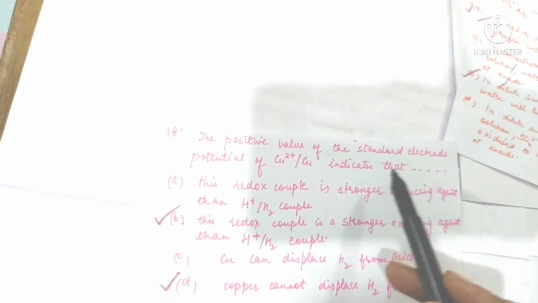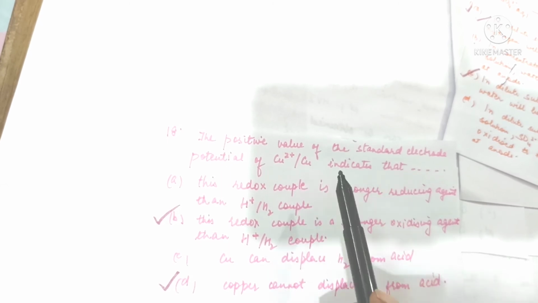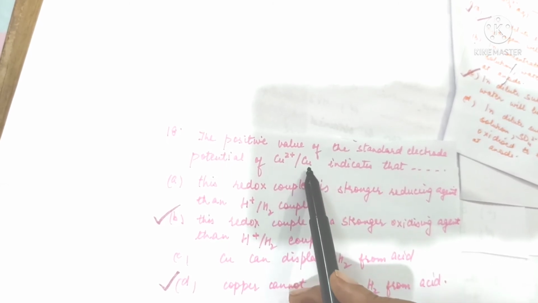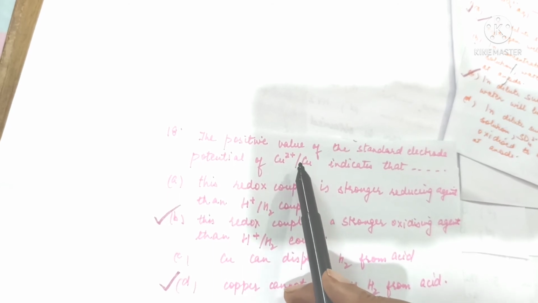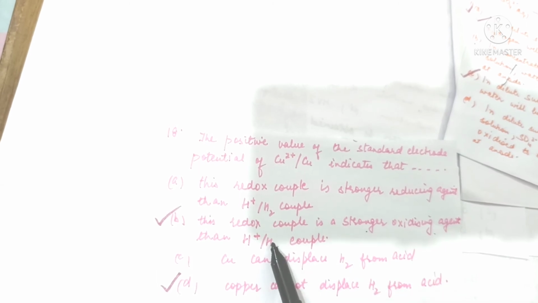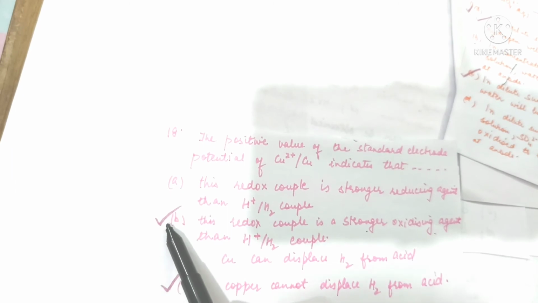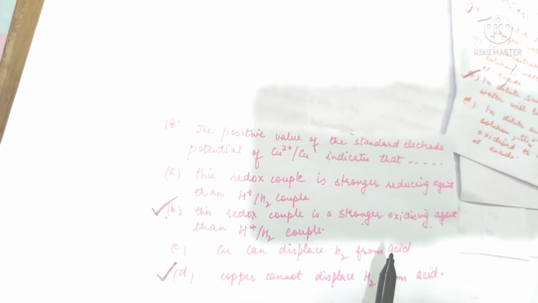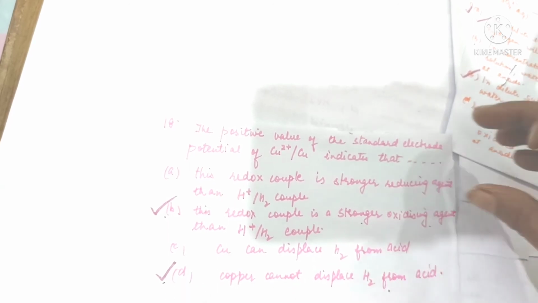Positive value of standard electrode potential of copper ions to copper indicates that this redox couple, it has positive value, it will act as cathode. That means reduction will occur. So it is a stronger oxidizing agent than hydrogen ion hydrogen couple. So option B is correct. Also, copper cannot displace hydrogen from acid. So option D is also correct.